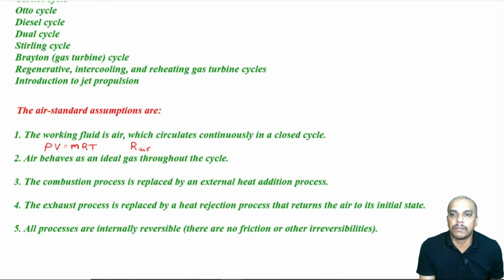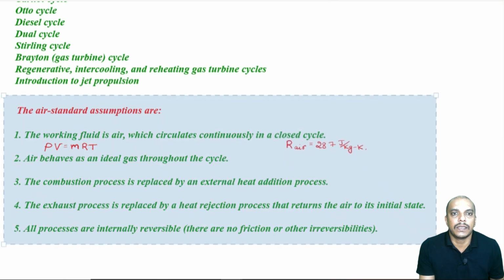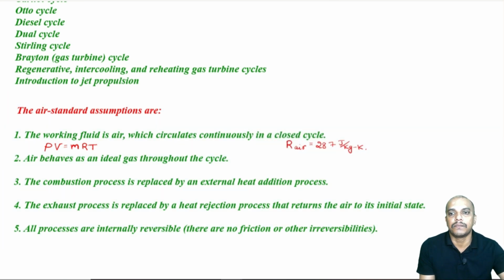Okay. So, this is a property relationship. The product of pressure and volume is equal to the product of mass, characteristic gas constant and temperature. So, R for air must be known to us. R for air is 287 joule per kg Kelvin. And we must balance the units in this equation, that is also very important. Now, how do we balance this equation?